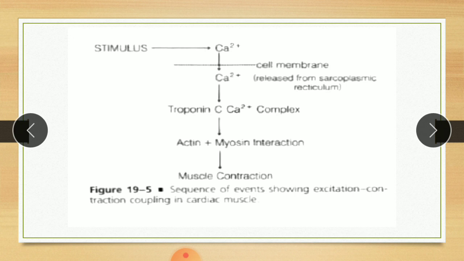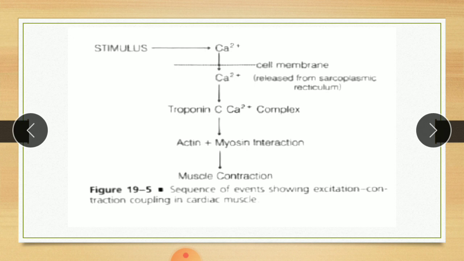This contributes to the maintained plateau phase, which is called phase 2. The calcium initiates a second and larger release of calcium from the sarcoplasmic reticulum in the cell. This secondary release of calcium is sufficient to initiate the contractile process of cardiac muscle